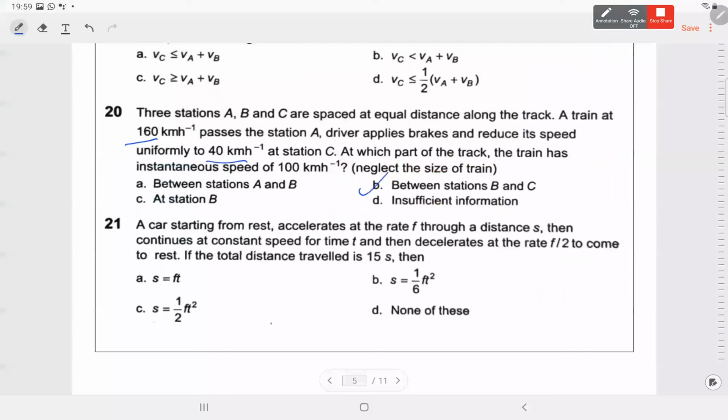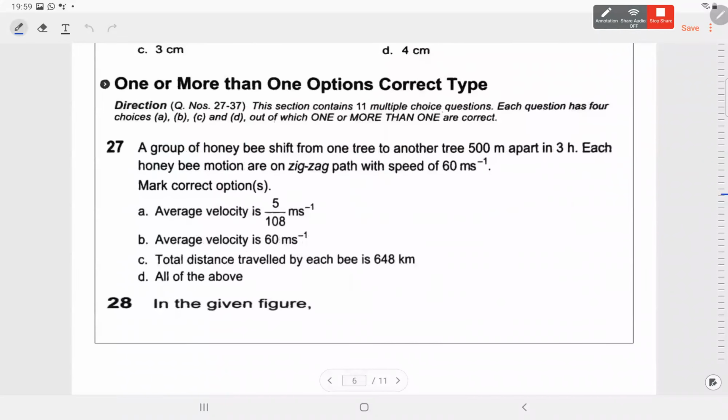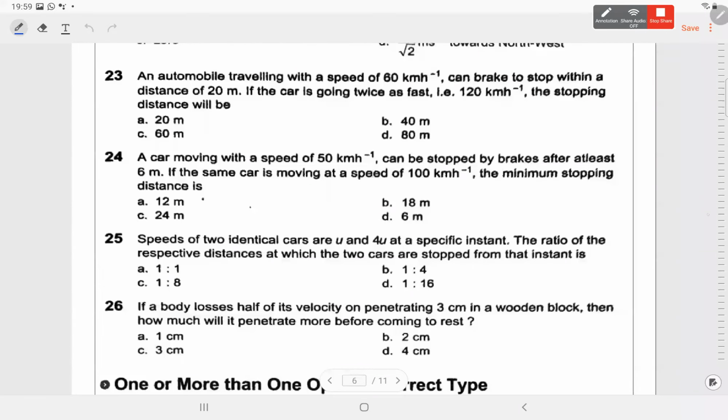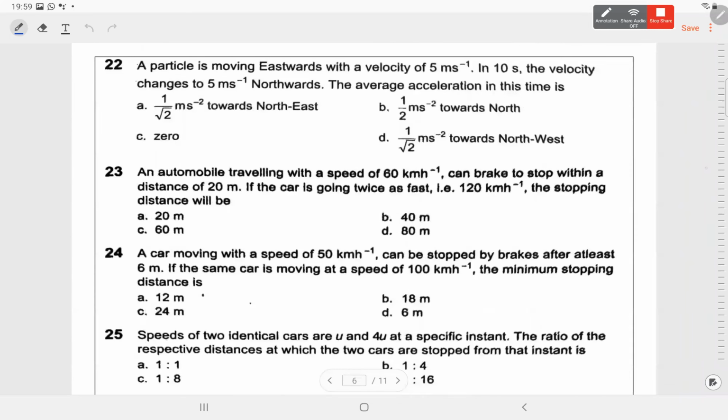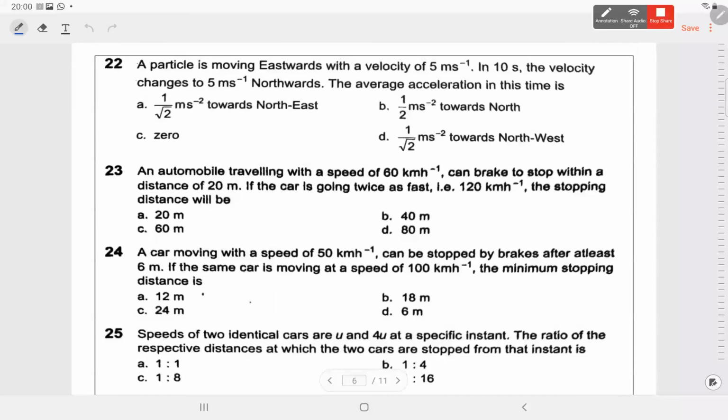21 we did, I think, last class. 21 कर लिया था हमने ना last class. Yes, sir. Answer was D, ft square by 72. Okay, 22 is again for the velocity in 2-dimension motion in plane. Can leave it.